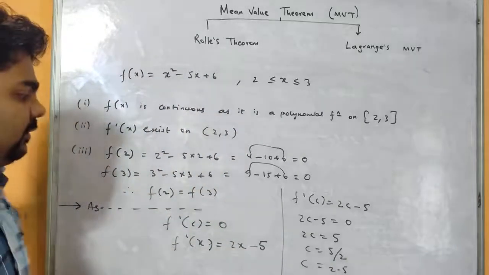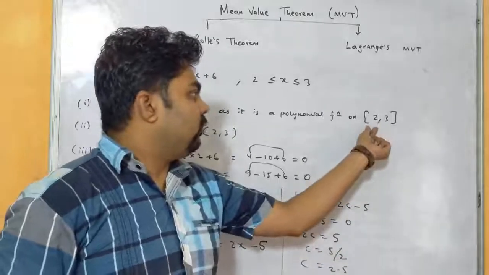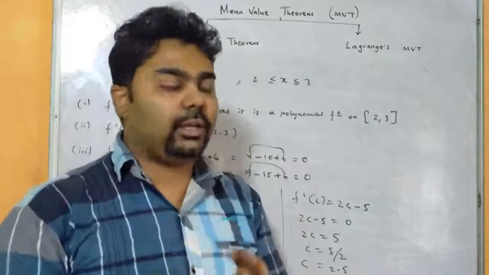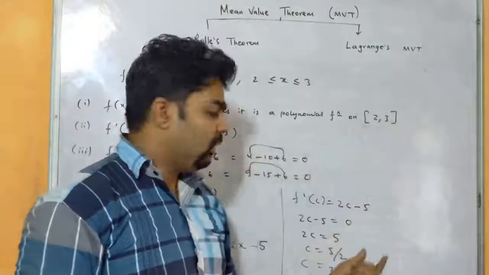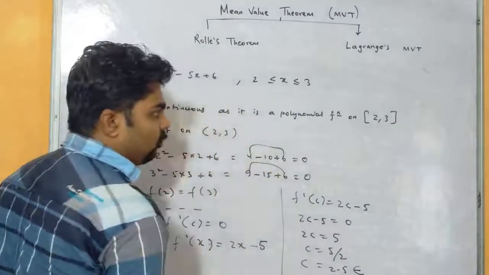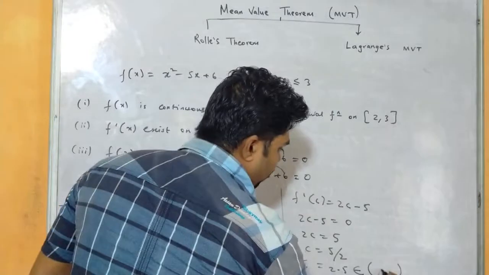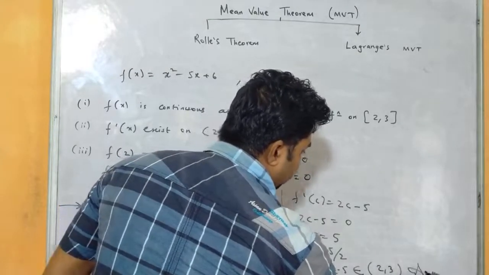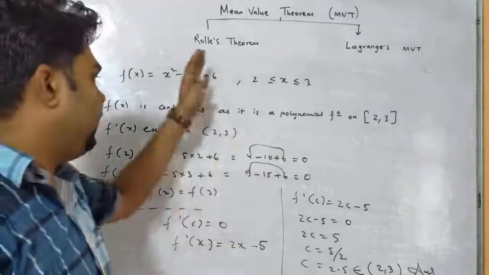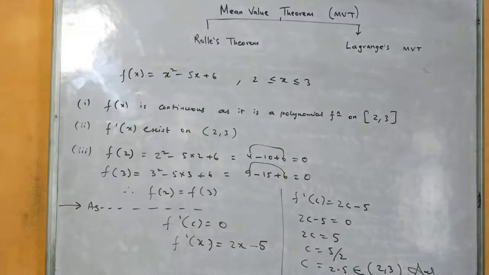Now we will check our answer. Our given interval was 2 comma 3. You see, we got the answer 2.5. That means 2.5 is lying between 2 and 3, right? So c equals 2.5 belongs to, this is the belongs to sign, within open interval 2 comma 3. So this is our required answer. So we just need to find here c, and we have to write down the statements.